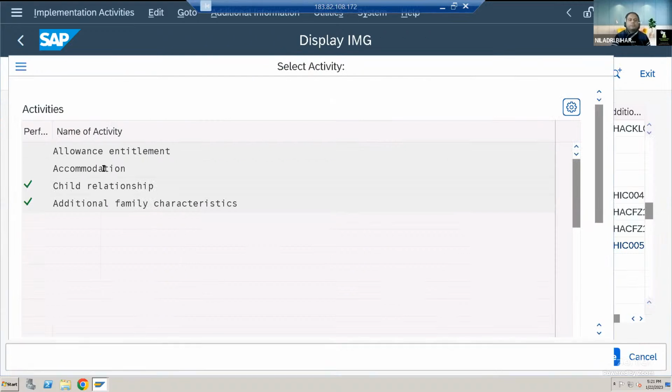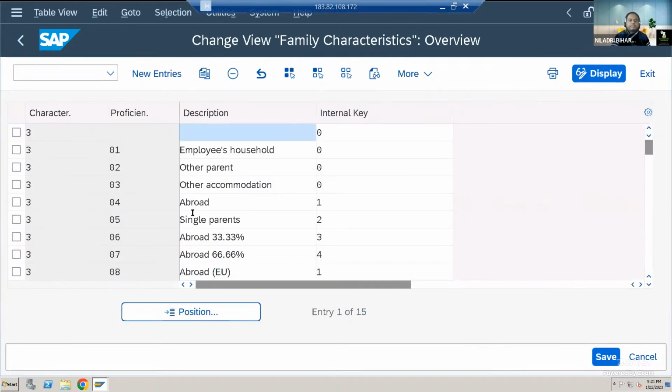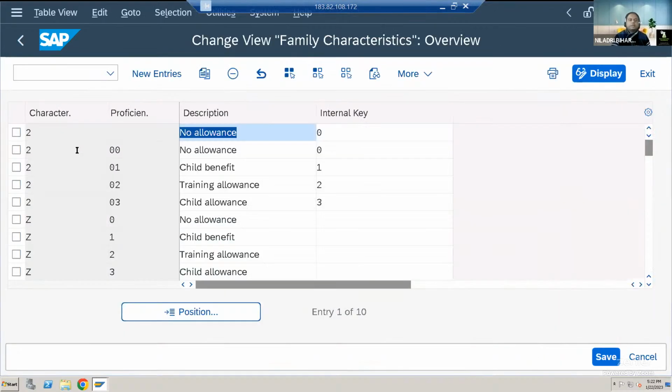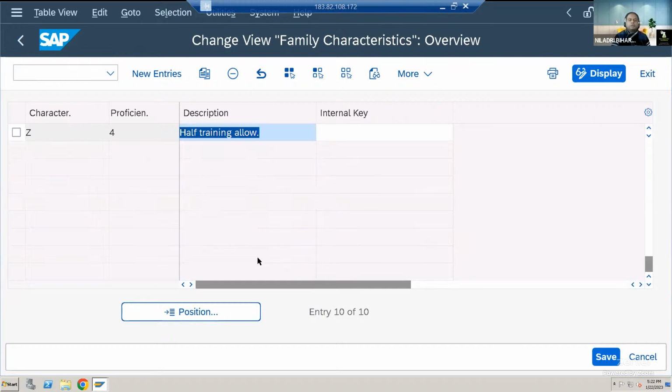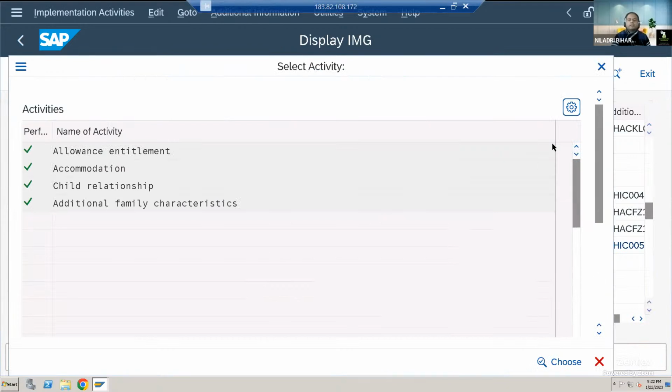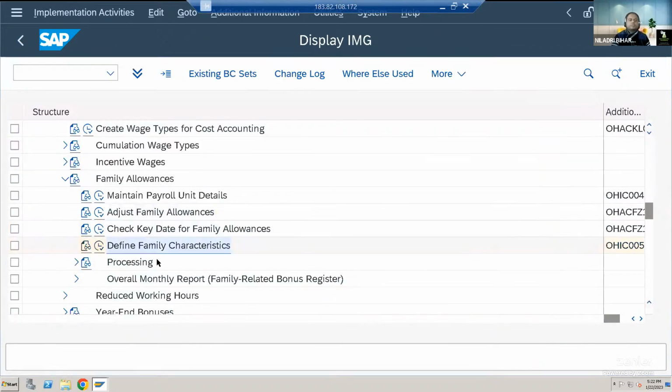Then similarly, when it comes to accommodation, here also we have seen this list actually. Single parent abroad 33%, abroad 66%, all these things we have seen it, right? So this is where exactly it is coming from. Same goes with your allowance entitlement, whether you are eligible, what kind of allowances and all. You will be finding like no allowance, child benefit. This is the list actually we have seen in our system, right? So that means this is what actually working for us: no allowances, child benefit, training allowances, child allowances. So if you want, you can also add more entries based on your needs, right? So this is something I just thought of sharing with you from a configuration point of view.